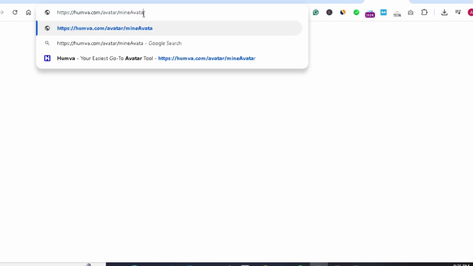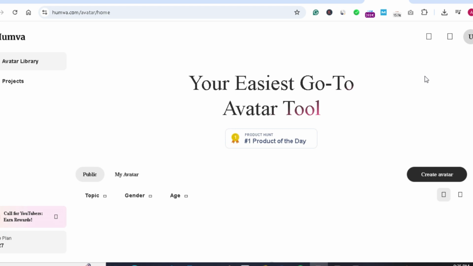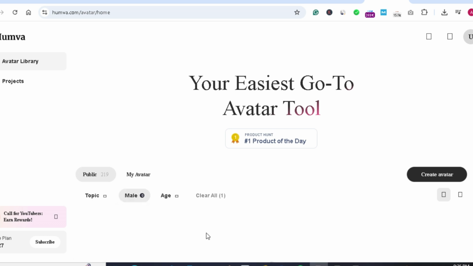This is a simple website where you have to log in using your details of Gmail or any other email account. A number of avatars are already created here. You can use these avatars, or if you want to make your own avatar, you can do that as well. For example, you can select from these avatars. You can select the gender if you want male avatars as well.